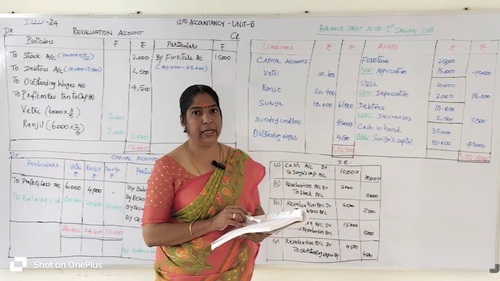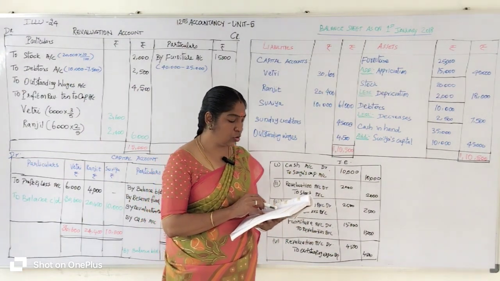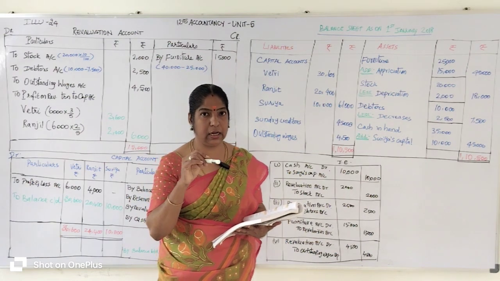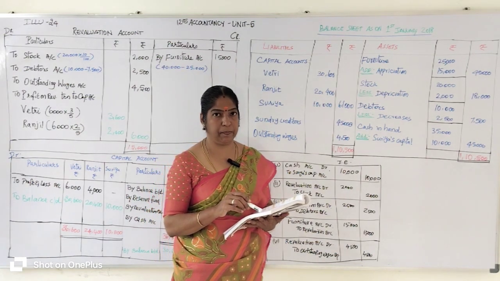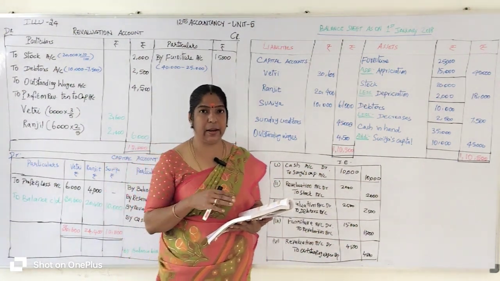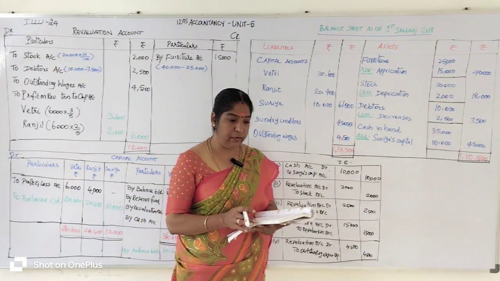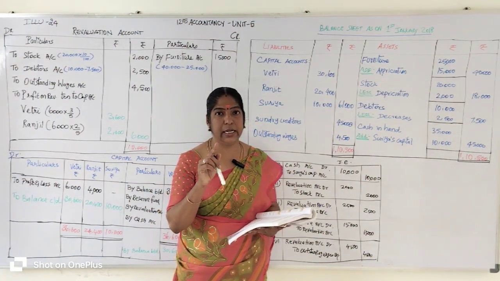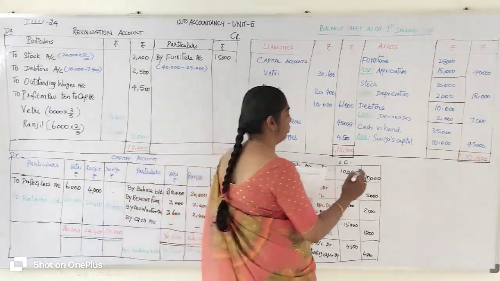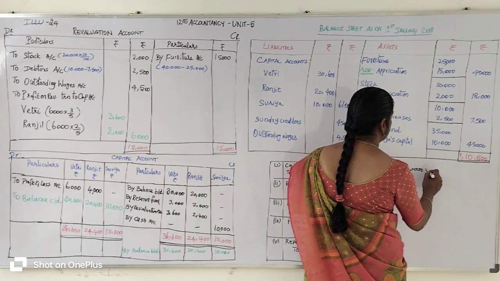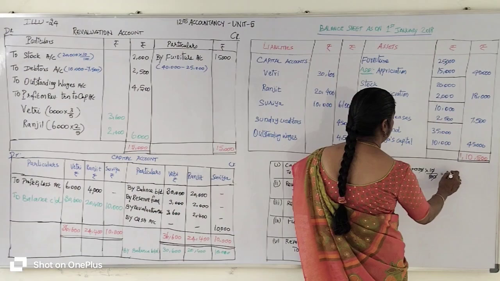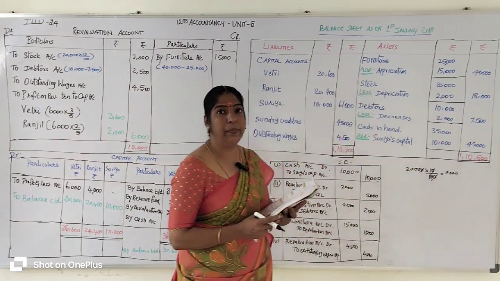Stock to be depreciated by 10%. Listen here carefully. Stock is also given in the question. Already the stock account is given in the question on the asset side of the balance sheet, 20,000 rupees. At the time of admission of a new partner, Surya, they revaluate assets and liabilities. So at the time of revaluation, stock account is to be depreciated by 10%. Stock value is already given as 20,000 rupees. So, 20,000 rupees into 10%, that is 10 by 100, cancel the zeros, 2,000 rupees stock value depreciated.